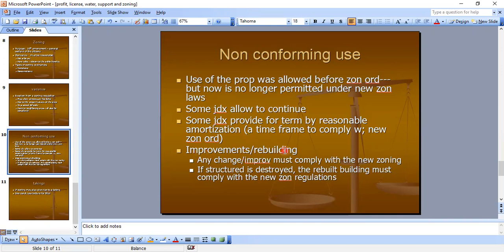Improvements or rebuilding. So any change or improvements must comply with the new zoning. So people who already have the non-conforming use and are going to do an improvement or a change in their building must comply with the new zoning. If the structure is destroyed, let's say it's burned down, the rebuilt building must comply with the new zoning regulations also. Okay, this is non-conforming use and improvements and rebuilding.